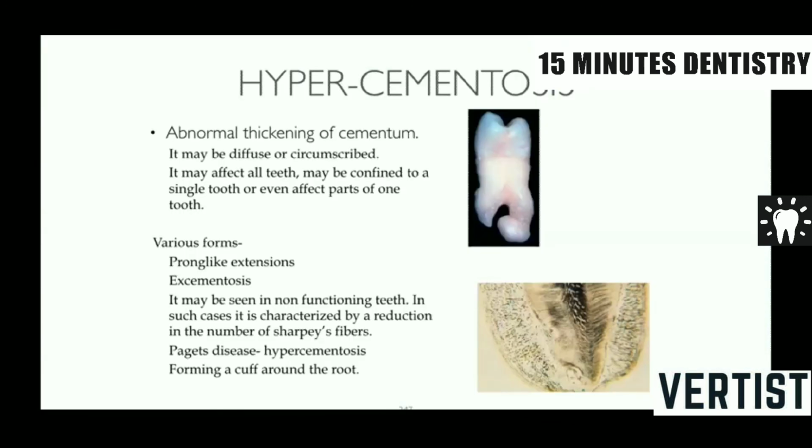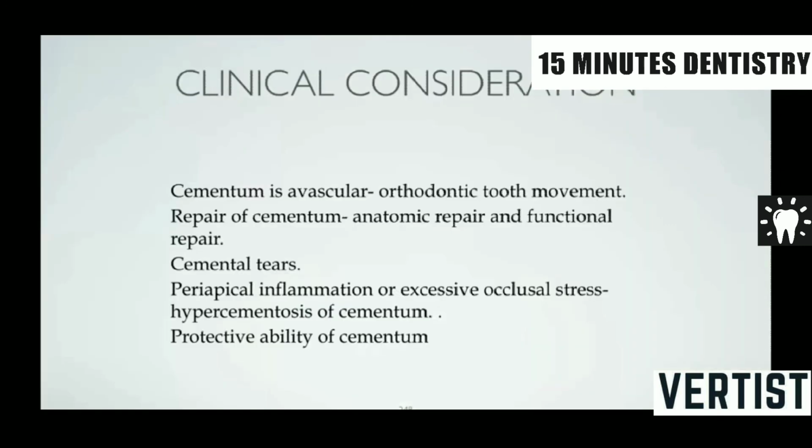So you also have hypercementosis, which is an abnormal thickening of the cementum. It may be diffuse or circumscribed. It may affect all teeth, or be confined to a single tooth, or even affect parts of one tooth. Now, there are various forms of this hypercementosis. We can see prong-like or excementosis, usually seen in non-functioning teeth. Generalized hypercementosis can be seen in Paget's disease, forming a cuff around the radicular portion.